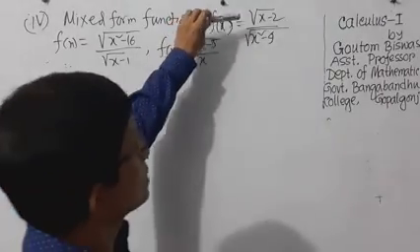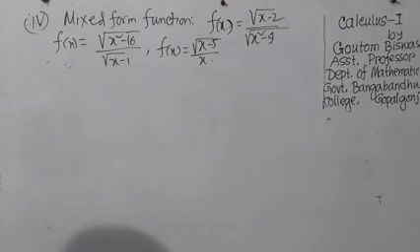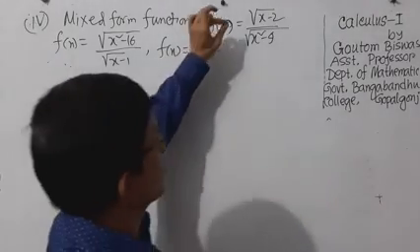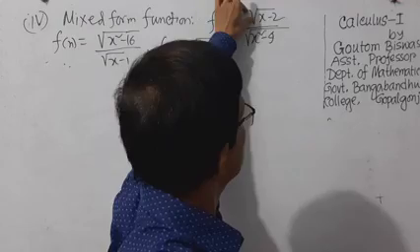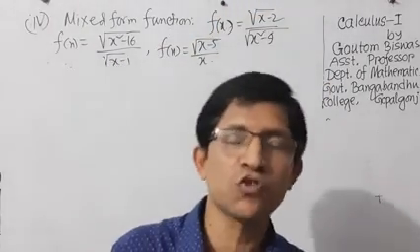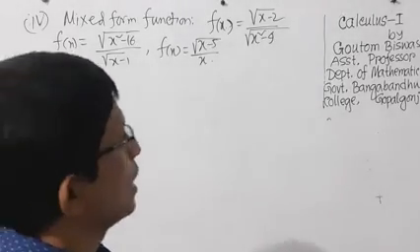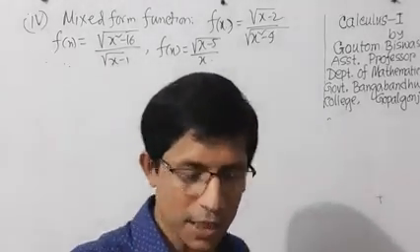Here are two functions, root x minus 2 and root over x square minus 4. At first you have to find the domain of this function and next the domain of this function, and you have to intersect these two, and then you will be able to find the domain of the total function.